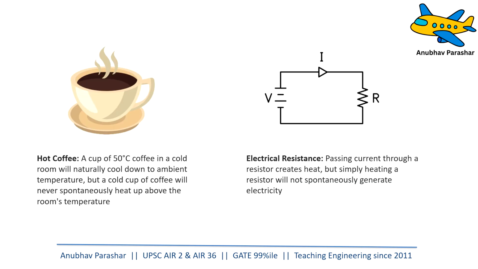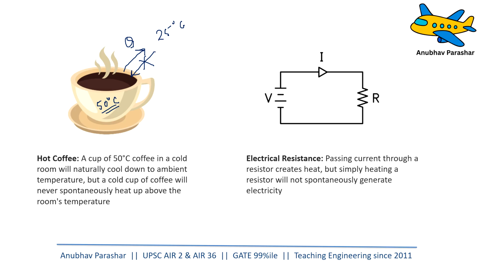So let us try to understand this with an example, the directionality. If you keep a hot cup of coffee, which is say at 50 degrees centigrade, in a room, which is say at 25 degrees centigrade, heat will flow from the coffee to the room and eventually the coffee will cool down. But the opposite never takes place naturally. Yes, you can put it in the refrigerator and cool it, or you can put it in the microwave and heat it, but that is not a natural process. Naturally, the opposite is not possible.